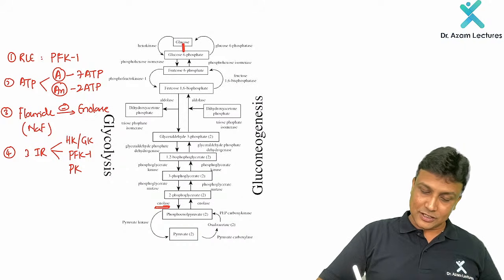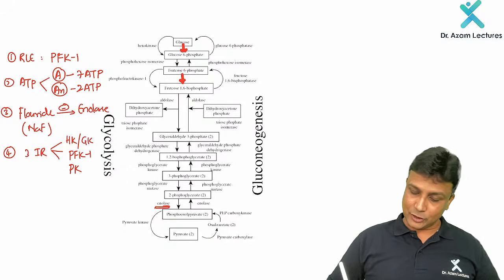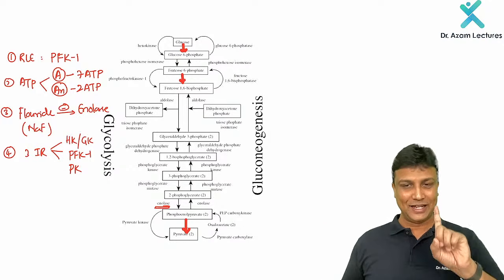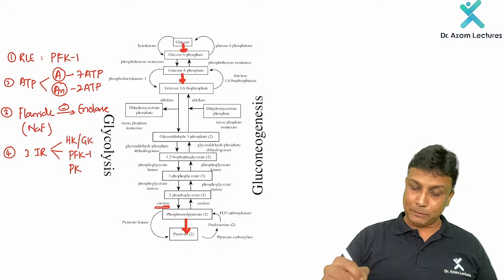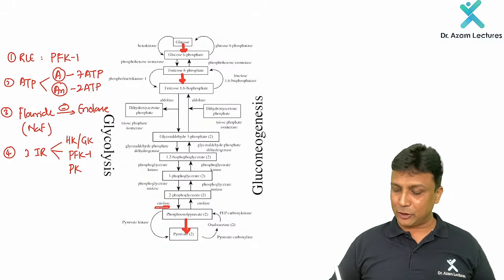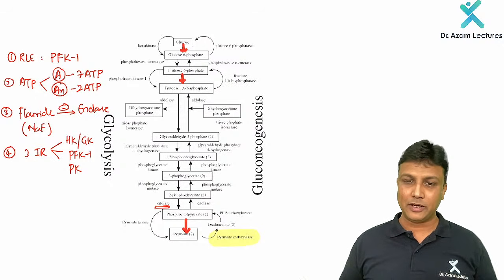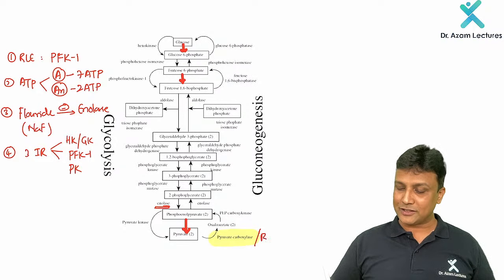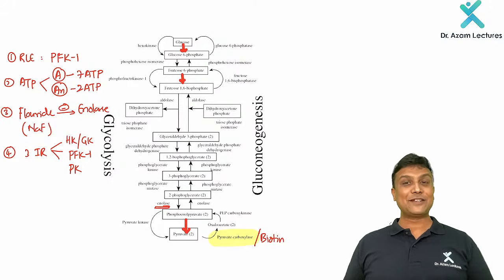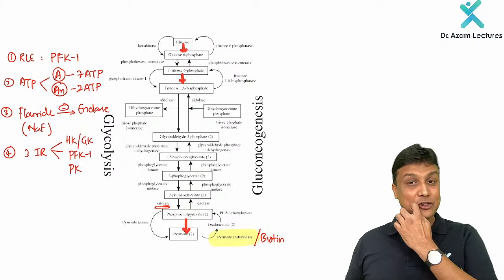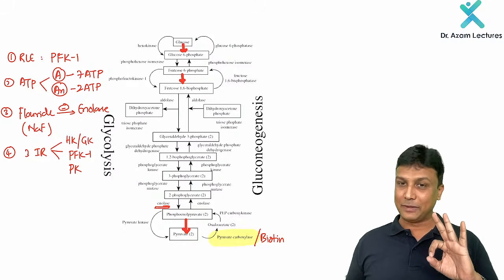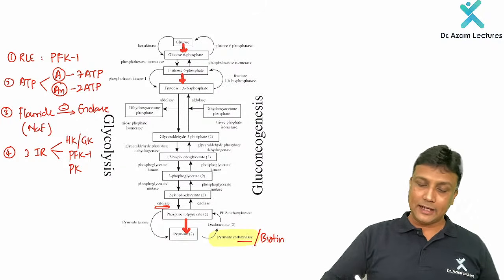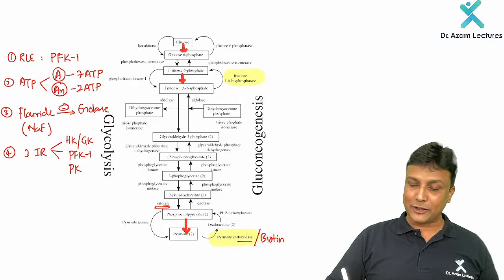Now, if these 3 reactions are irreversible, what will be done? In gluconeogenesis, we need to learn how to reverse them. So number one, pyruvate is converted back to PEP by an enzyme that is important here, pyruvate carboxylase. Very much important to remember. Why? Because this pyruvate carboxylase requires biotin as a coenzyme. Vitamin B7, biotin is acting like a coenzyme. So in the entire biochemistry, we have to remember 3 enzymes which will be utilizing biotin, and biotin is required for which one here, sir? Carboxylases, guys. Carboxylases, fine.